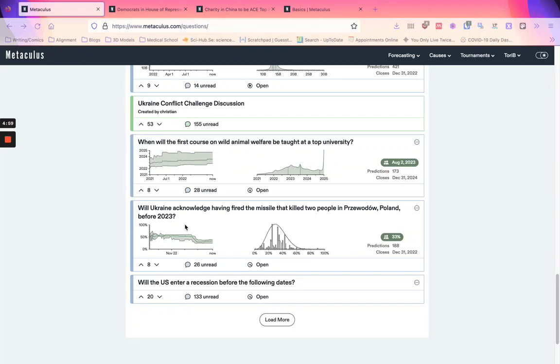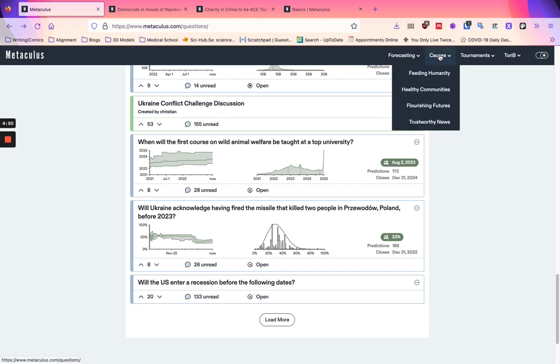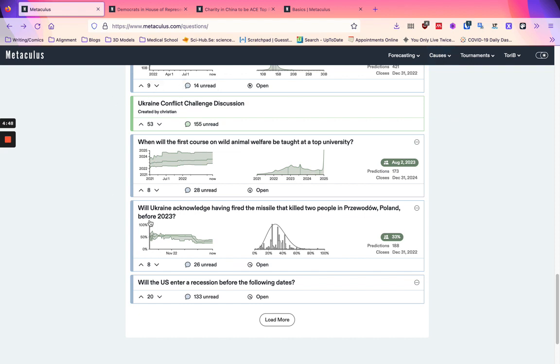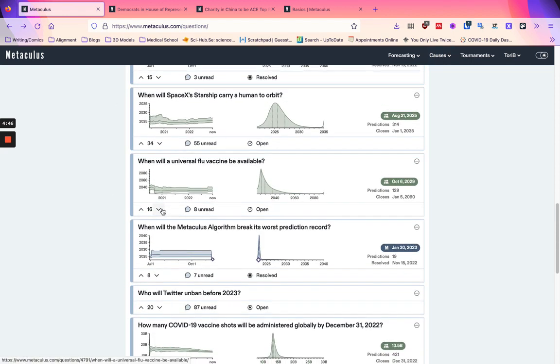Hi there, I'm Victoria, and this is just going to be a really quick introduction to Metaculus, which is an online prediction book system for making predictions about world events in any area. So this is the full list of questions that you can predict.